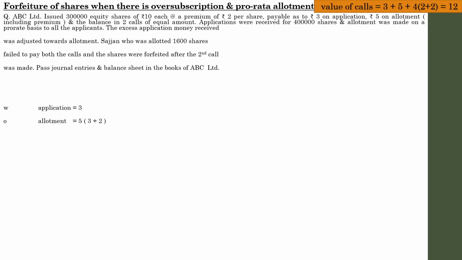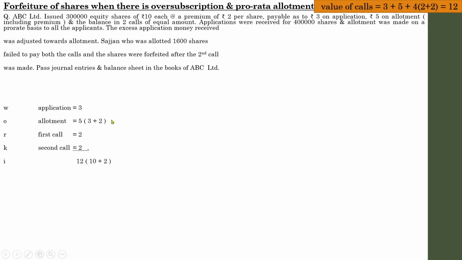So 4 divided by 2 is 2. The first call is rupees 2 and the second and final call is rupees 2, and finally the total price of one share is rupees 12, that is 10 plus 2. This is how you have to identify the price of any of the installments. Sometimes it may not be directly given, you have to identify it logically.